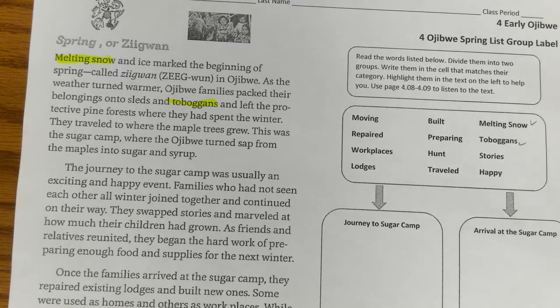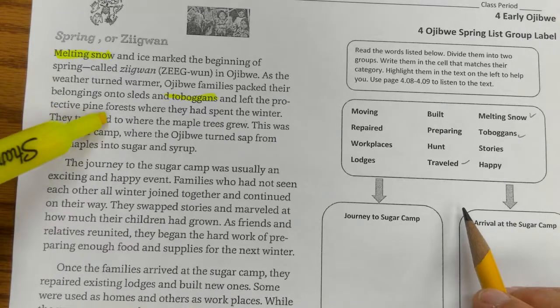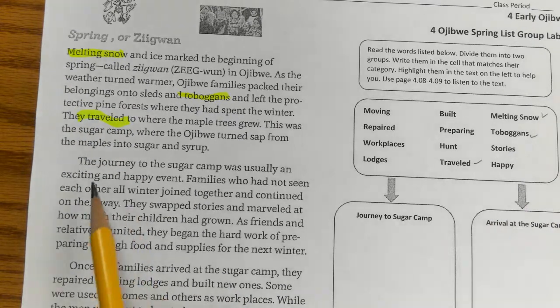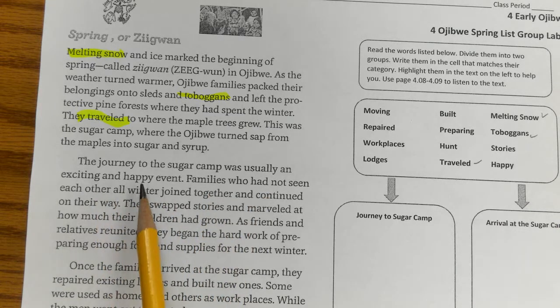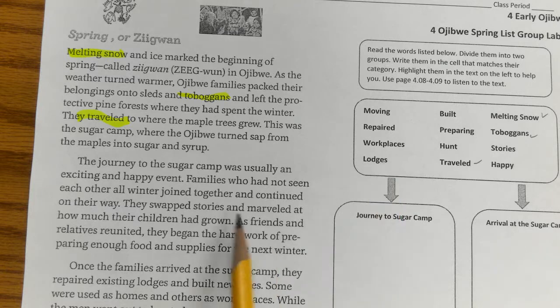Let's see if there's anything that I might have missed. Happy, stories, built, preparing, hunt, traveled. Maybe traveled. Here's traveled. Okay. The journey to the sugar camp was usually an exciting and happy event. Oh, sugar camp. That's one of the categories. Is that up here? Journey, moving. Okay. Families who had not seen each other all winter joined together and continued on their way. They swapped stories and marveled at how much their children had grown. As friends and relatives reunited, they began the hard work of preparing enough food and supplies for the next winter.